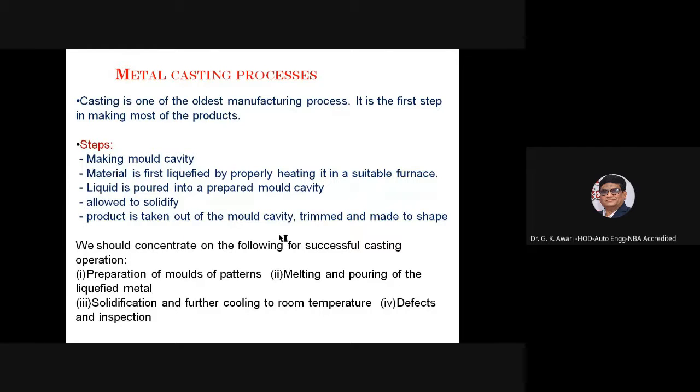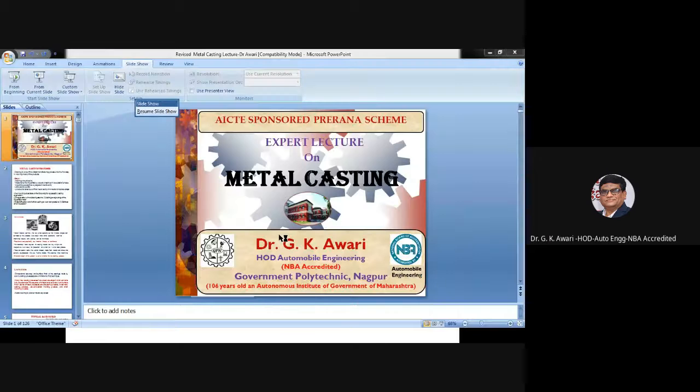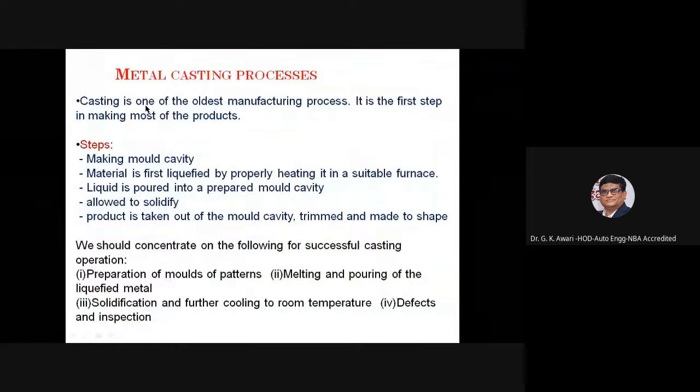Then material is first liquefied by properly heating it in a suitable furnace. Then the liquid is poured into the prepared mold cavity and allowed to solidify there itself.